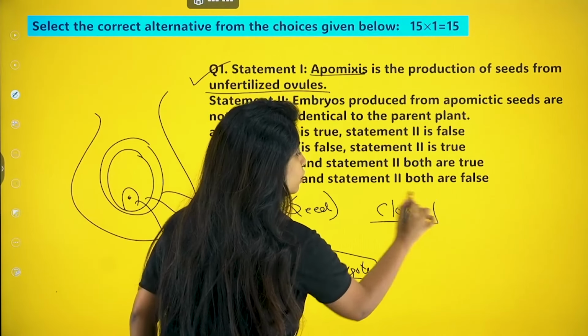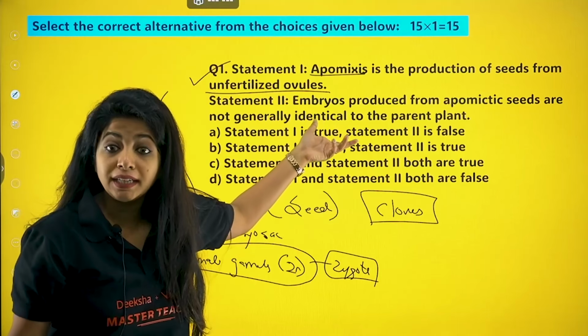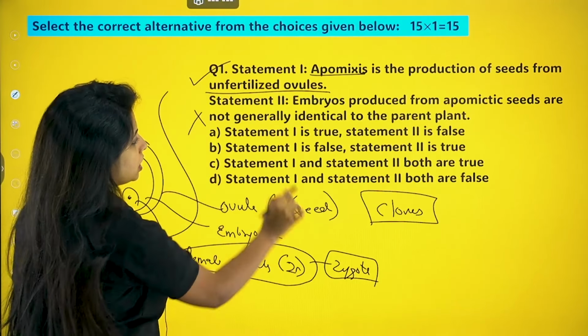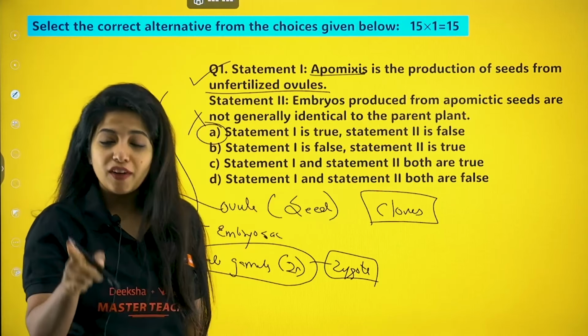They are what? Clones. So over here they are saying it's not identical. This is wrong. So statement 1 is correct. Statement 2 would be wrong. Statement 1 is true. Statement 2 is false. Where do you see it?